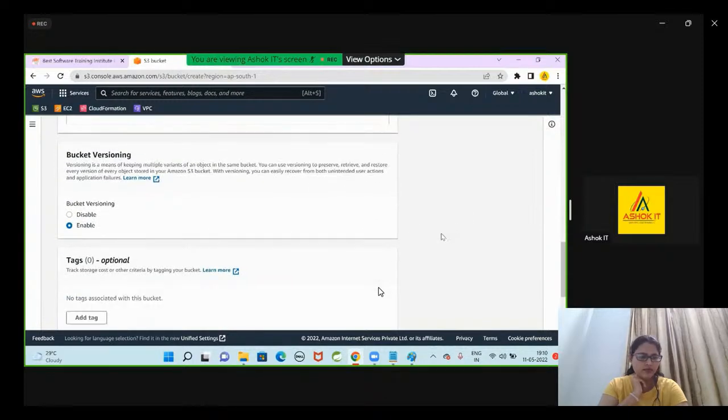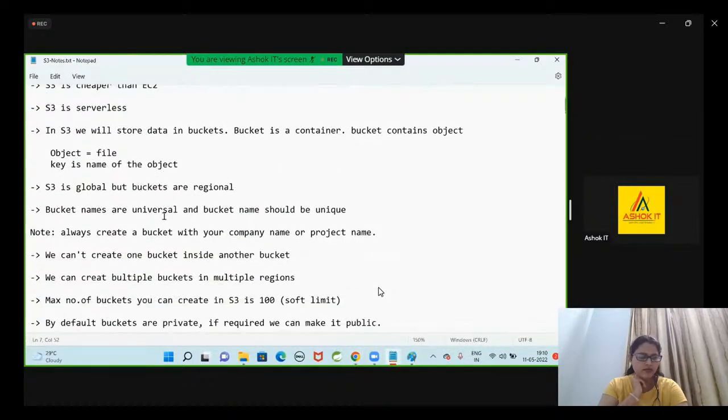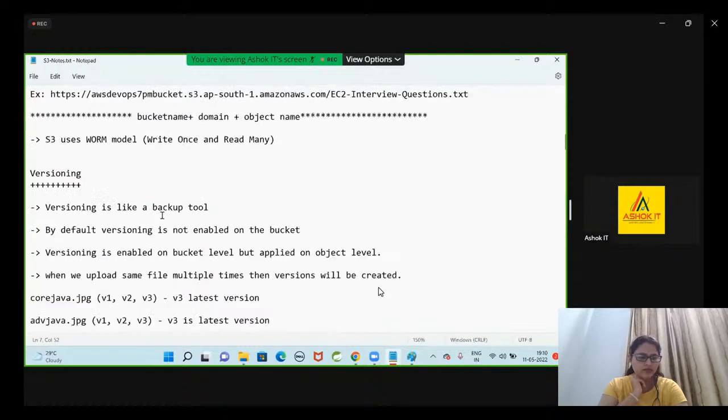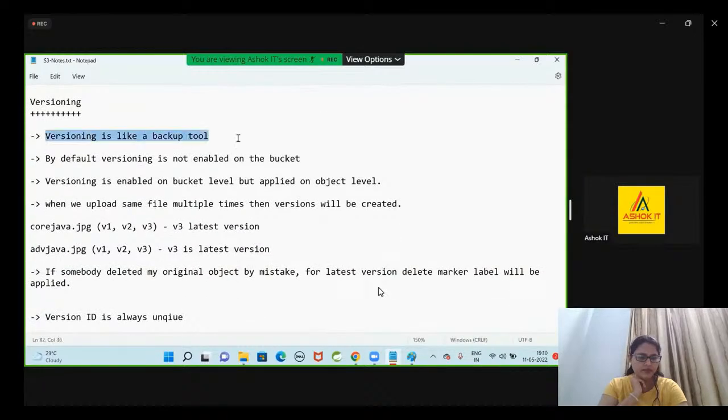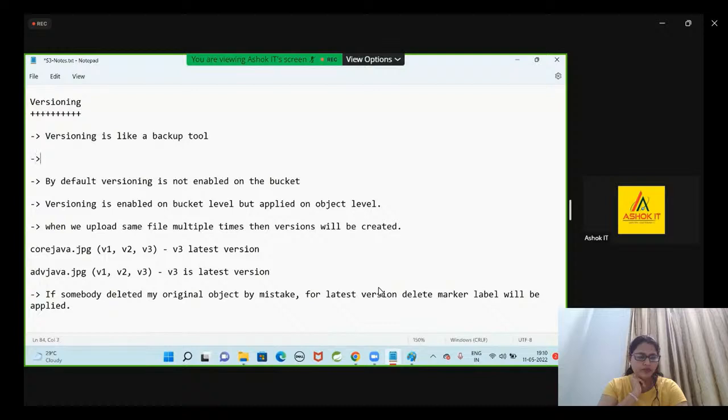Versioning means it is a backup tool. I've given some three points here. What is versioning? Versioning is a backup tool which is used to store multiple variants of the same object in the S3 bucket. Versioning is like a backup tool. It is used to store multiple variants of the same object in the bucket.